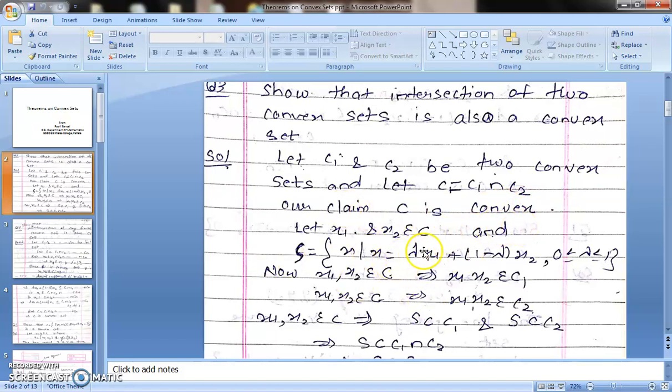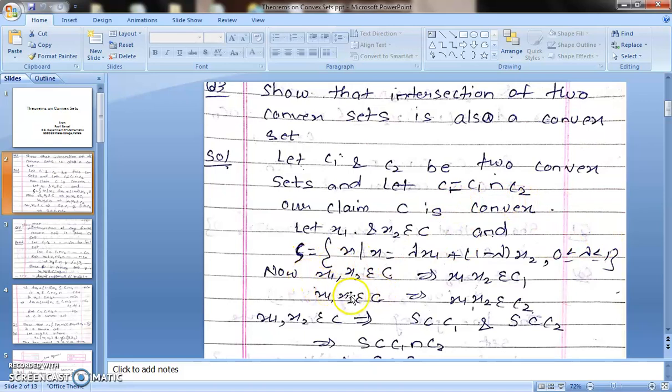Let x1 and x2 belong to C. As we have to prove C is a convex set, we have to take two points from that set C, and we have to prove that the line segment joining these two points will also belong to the same set C. So we take the line segment joining these two points, that is S equals lambda x1 plus 1 minus lambda x2, where lambda lies between 0 and 1. Now we have to prove that this set S also belongs to C.